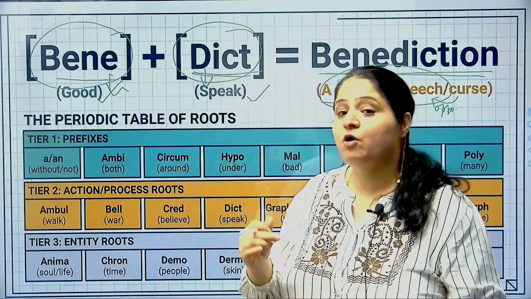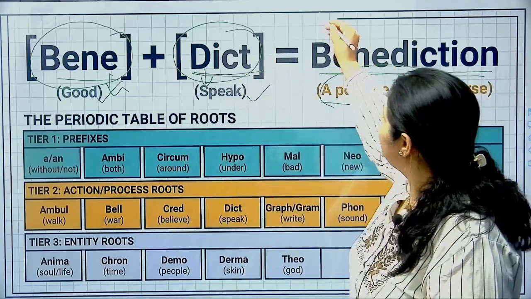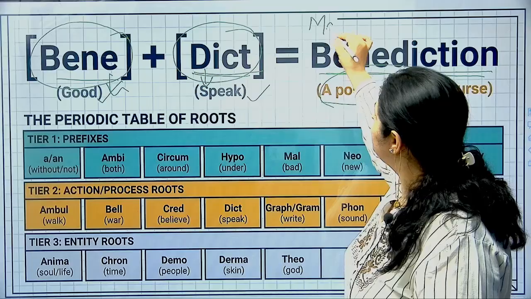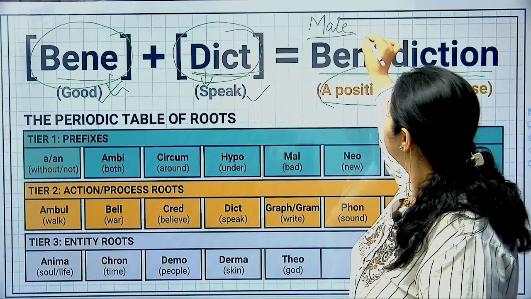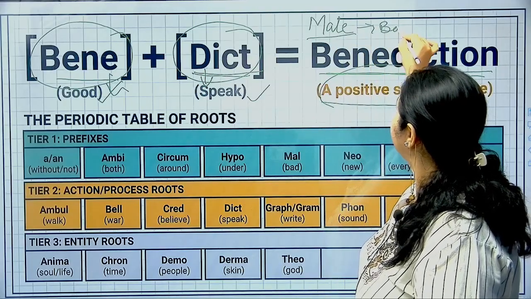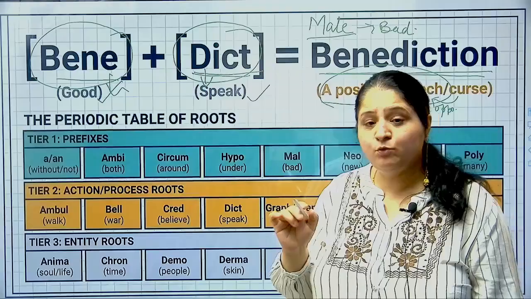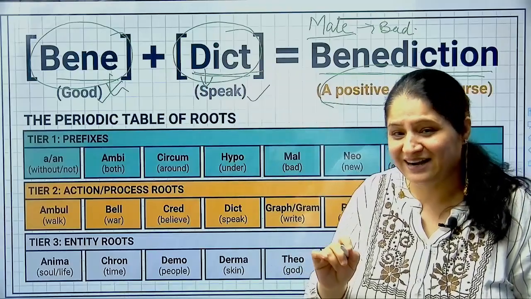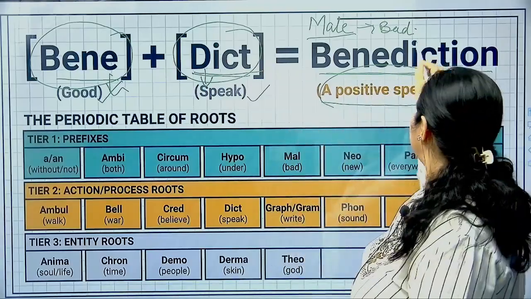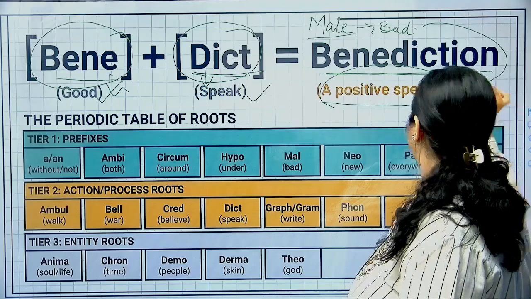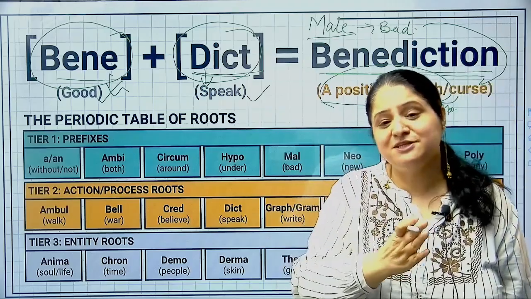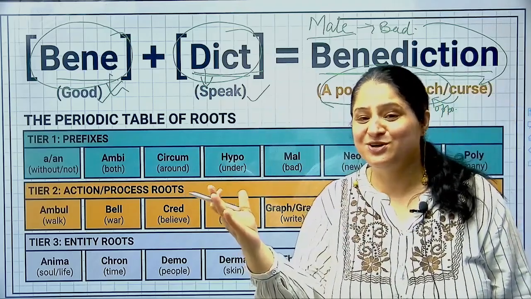So when I talk about curse, let me understand here, mal would be a root word for something bad. Mal would be a root word for something bad, and malediction would be curse, right? So we've already written the opposite over here. So benediction means a blessing and malediction means a curse.